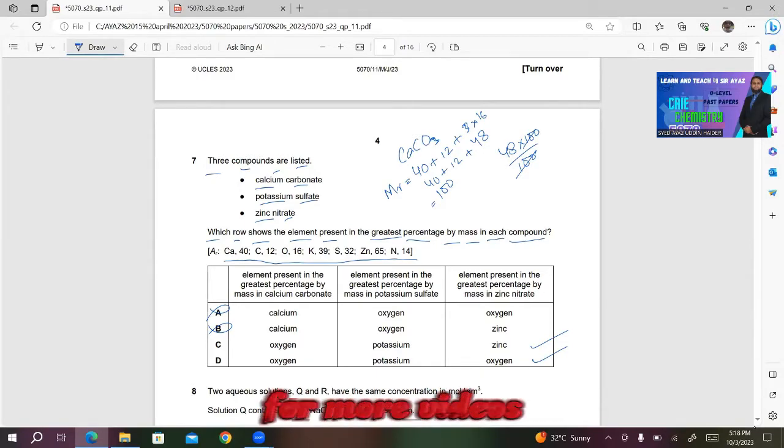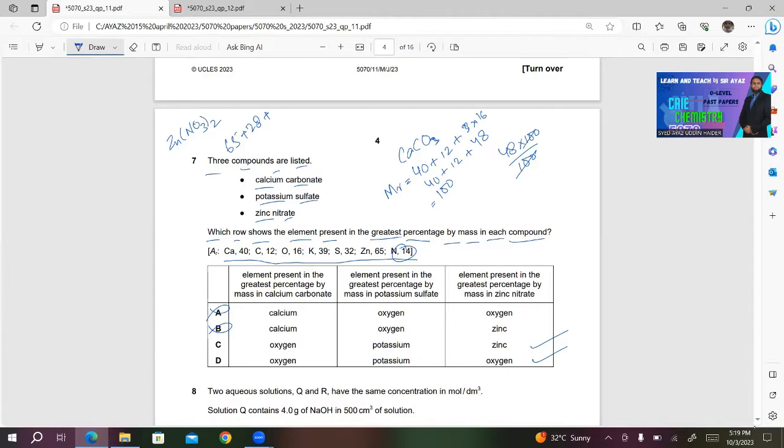In zinc nitrate, first of all, I need to calculate the MR of zinc nitrate. What will be the formula of zinc nitrate? It is Zn(NO3)2. The reason is that zinc carries +2 charge. For zinc, there is 1 atom of zinc, so we add 65, plus 2 atoms of nitrogen, so we multiply 2 by 14 and get 28.